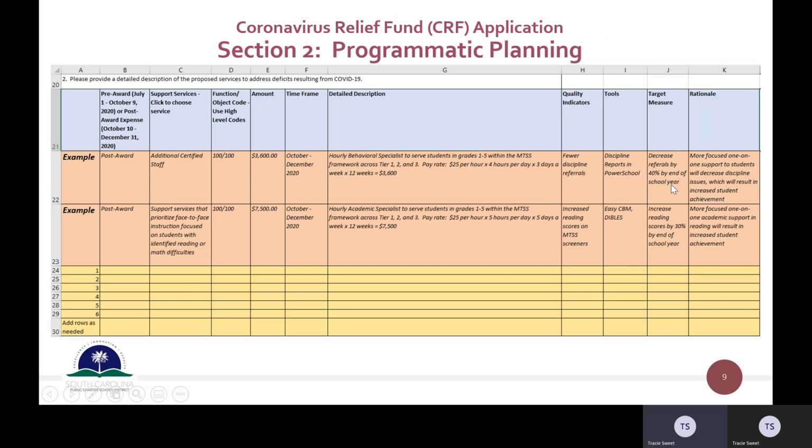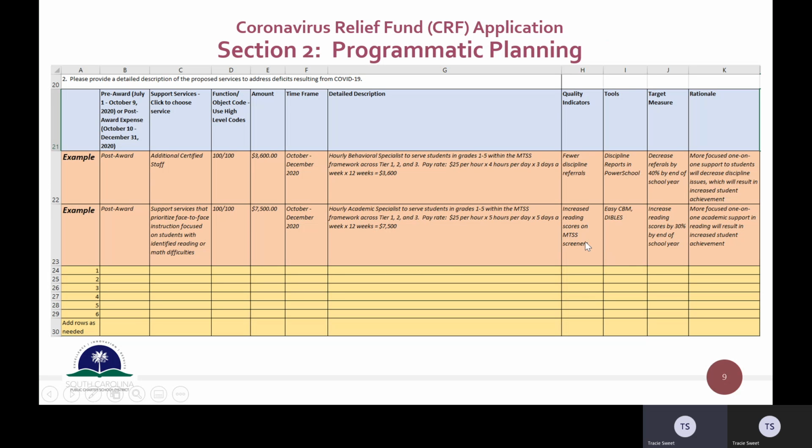So it's okay if you're measuring it, because even though these are short-term goals, the State Department hopes that these are going to be ongoing, have ongoing results. What is the rationale behind this particular activity? More focused one-on-one support to students will decrease discipline issues, which will result in increased academic achievement. And for the academic specialist, you have obviously different quality indicators.